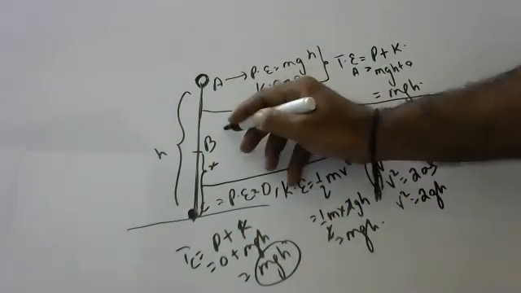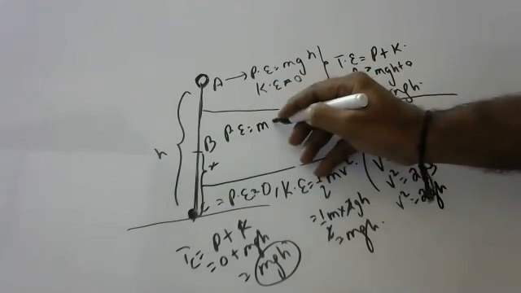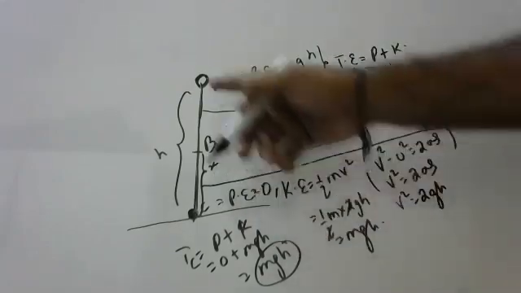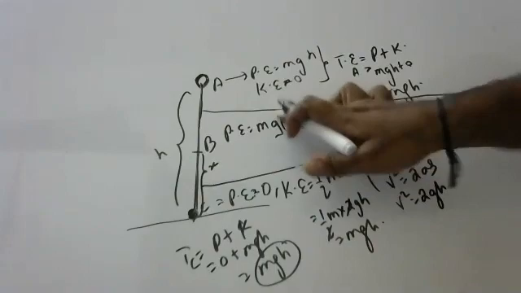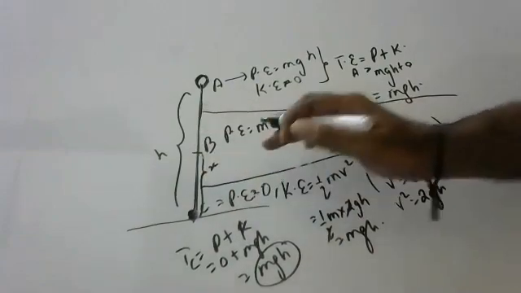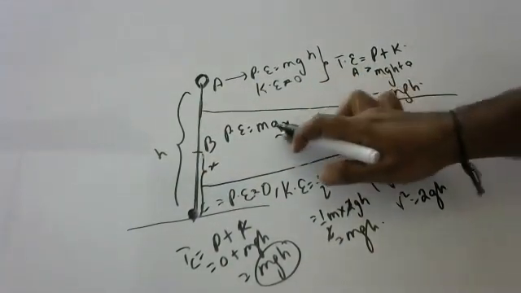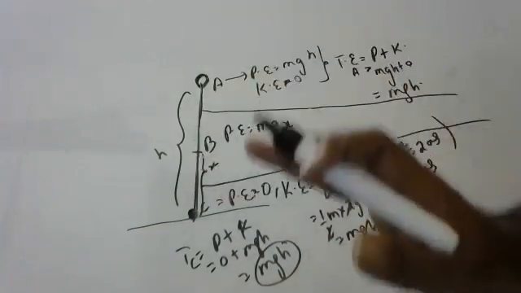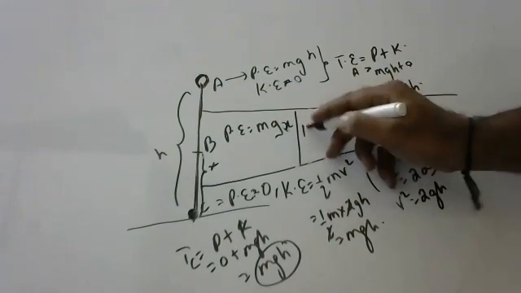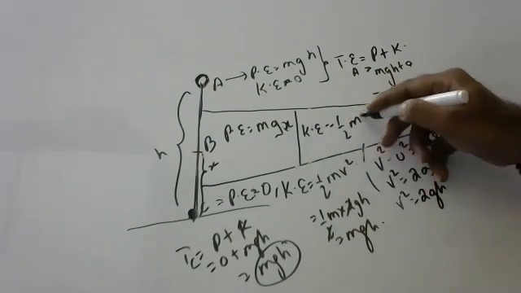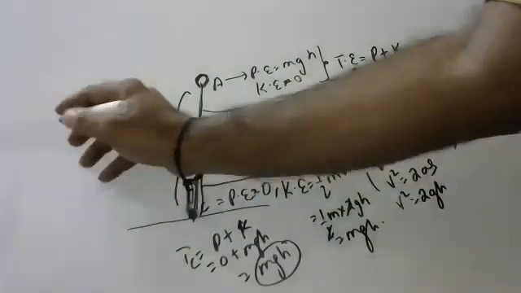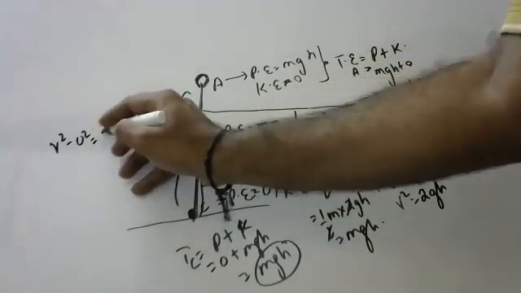At B, potential energy, you always have to take from the ground only. So from the ground, mg into h minus x, because from h... oh no, mg not h. Yes, because total height is h, and from the ground it is x. So potential energy is just mgx, because we have to take the height from the ground only. And kinetic energy, girls, try to understand, is half mv square. From the second law of motion, v square minus u square is equal to 2as.